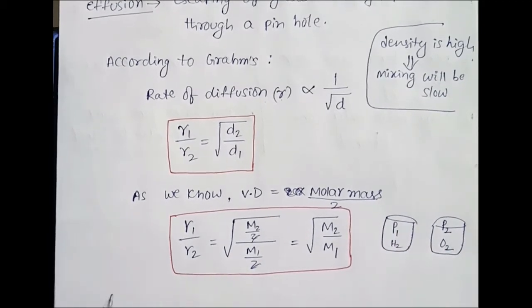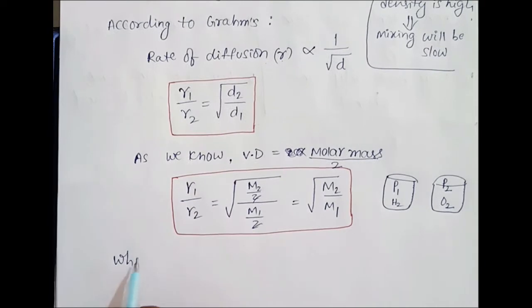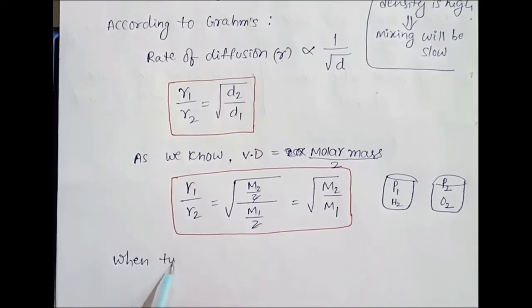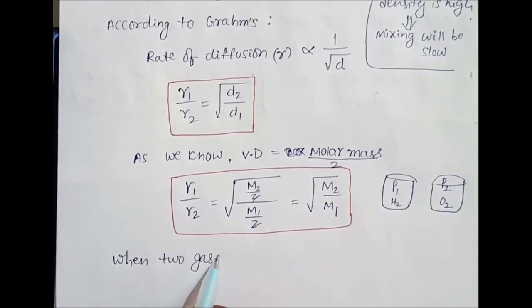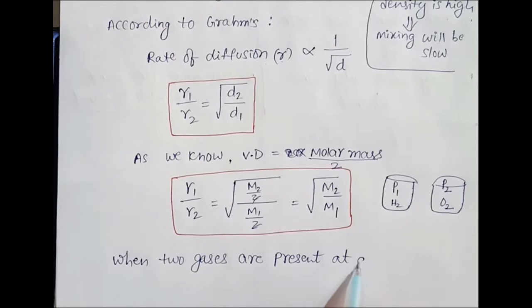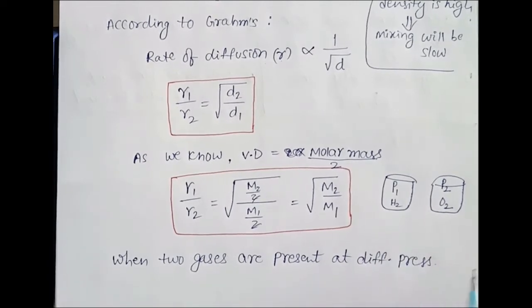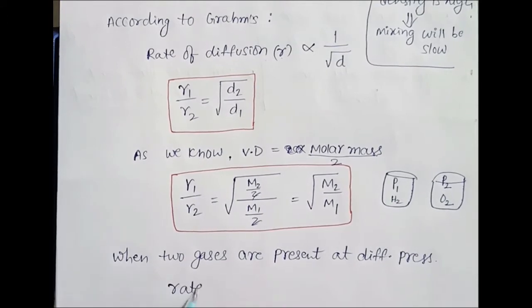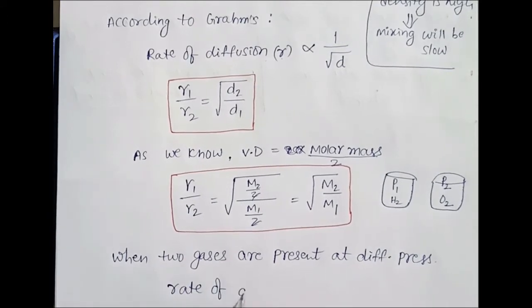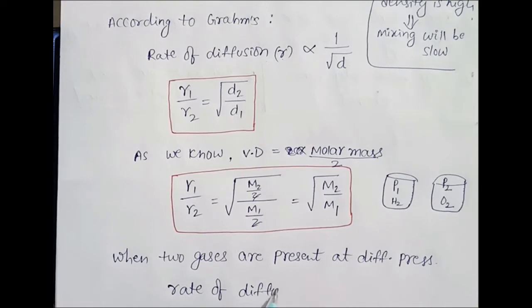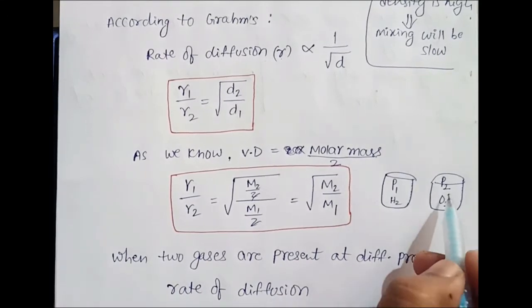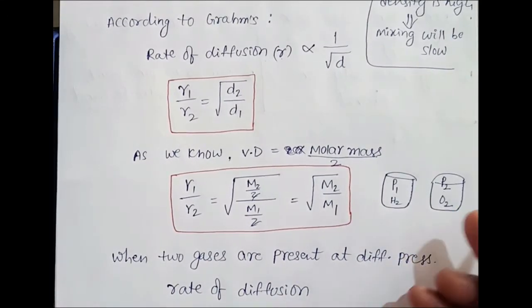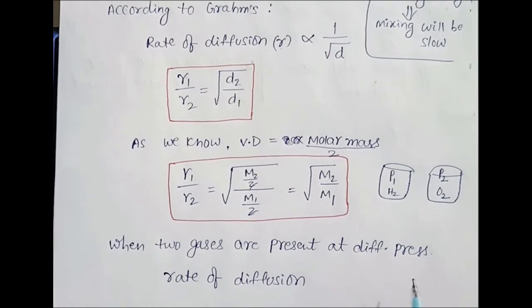So here we can say when two gases are present at different pressures, then the rate of diffusion is proportional to pressure, which means the container having high pressure, there the diffusion process will be very fast.